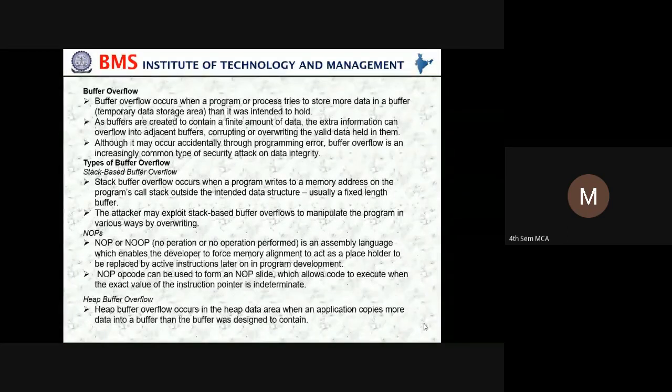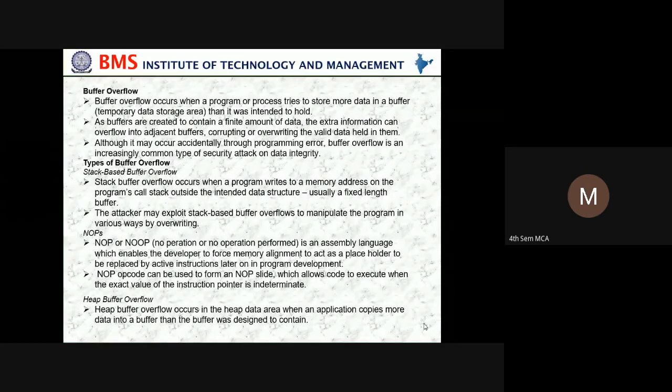Then the types of buffer overflow. What are the different types of buffer overflow? Stack based buffer overflow, NOPs, and heap buffer overflow. So what is stack buffer overflow? Stack buffer overflow occurs when a program writes to a memory address on the program's call stack outside the intended data structure. Usually we use a fixed length buffer. In the stack also, we fix some size, so a stack of size 10 can hold only so much data. That's about a type of buffer overflow.